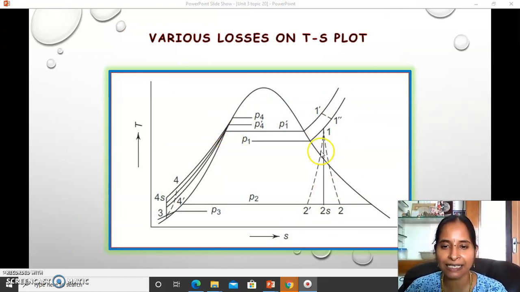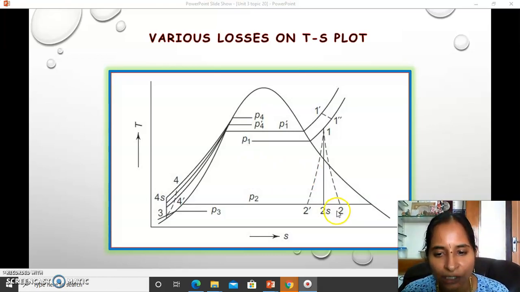As explained, the isentropic process should be 1 to 2s, a straight line in the ideal cycle, but in the actual cycle it follows 1 to 2, so the work output delivered by the turbine is very much lesser than what we expect from the ideal cycle. That is, the turbine gives lesser output than the ideal cycle in actual practice.